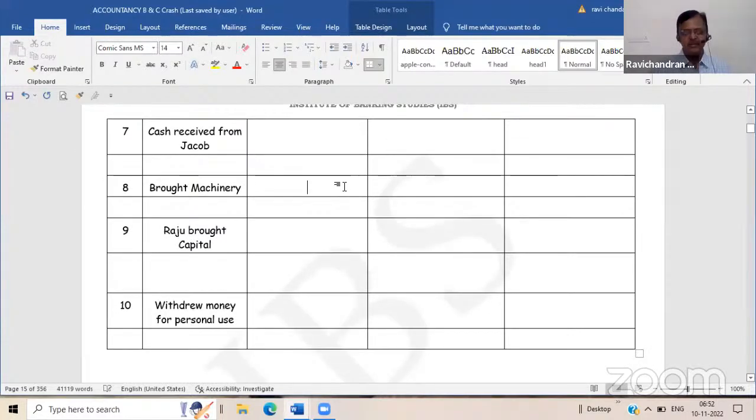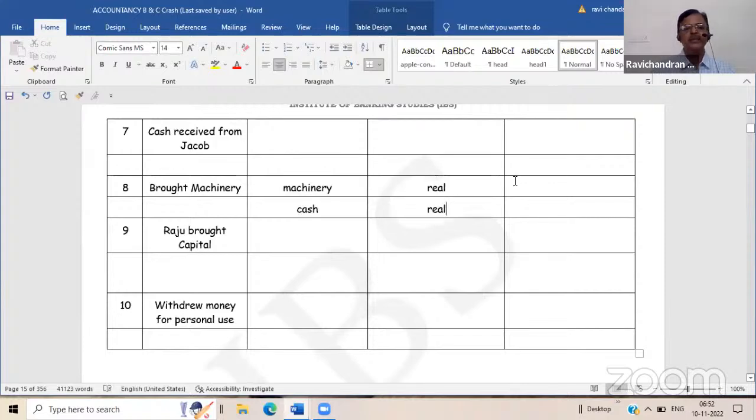Bought machinery. Machinery is one account, cash account is another account. What is the type of machinery? Real account. Both are real accounts.